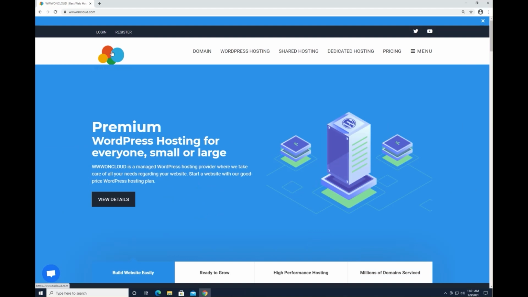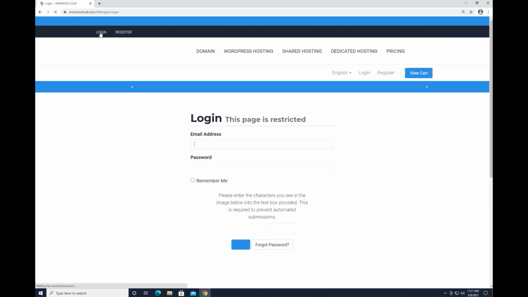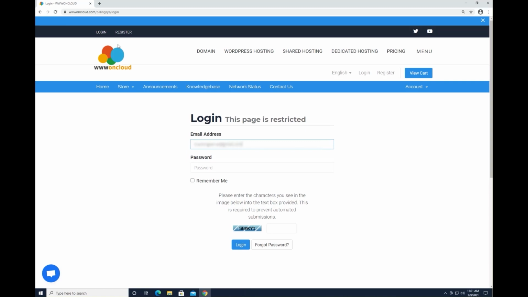Our front page on the top left, where it shows login, we'll click there. We can input the email address that we use during sign up. Input the password and input the CAPTCHA. Click login.